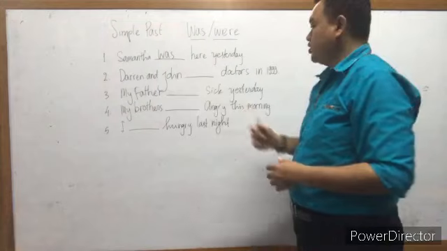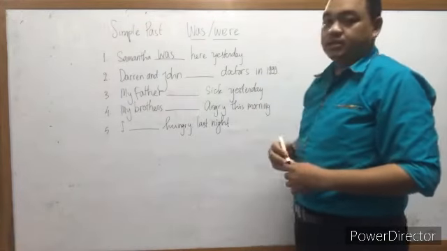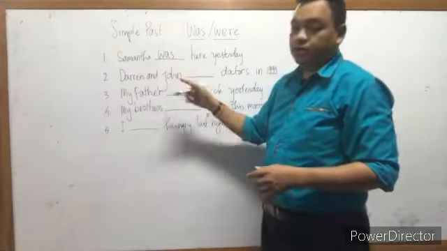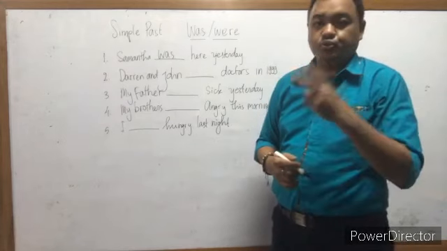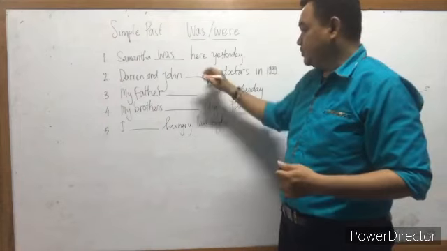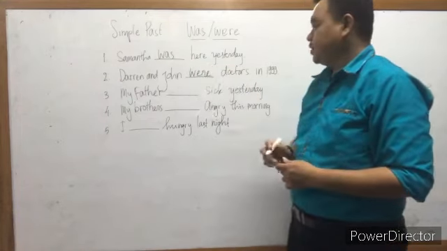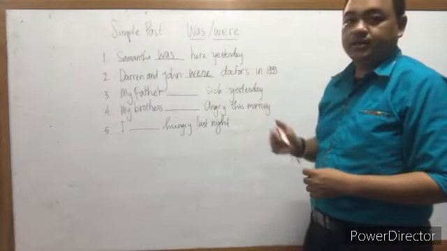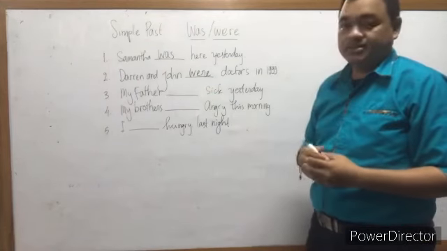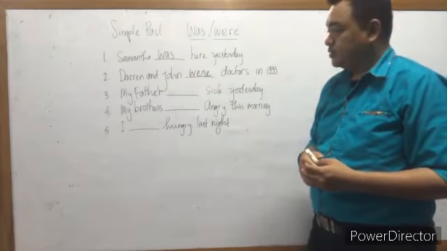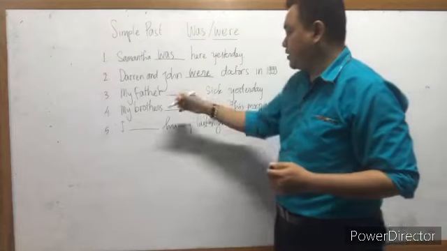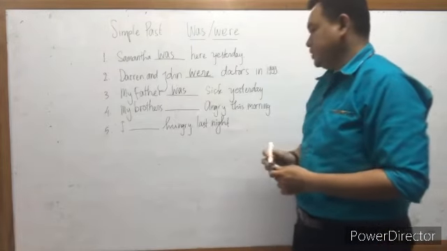How about number 2, Darren and John were or was doctors in 1999? Darren and John, how many people are there? 2 people. So Darren and John, correct, we use were. So Darren and John were doctors in 1999. Now number 3, my father was or were sick yesterday. So what do you think? My father, how many persons here? 1, correct. So my father was sick yesterday.